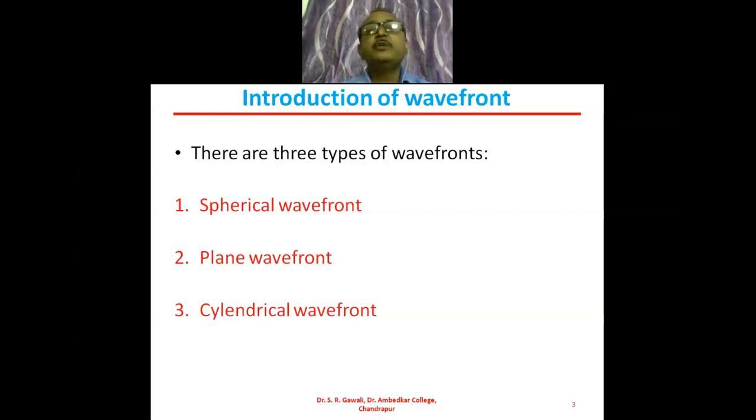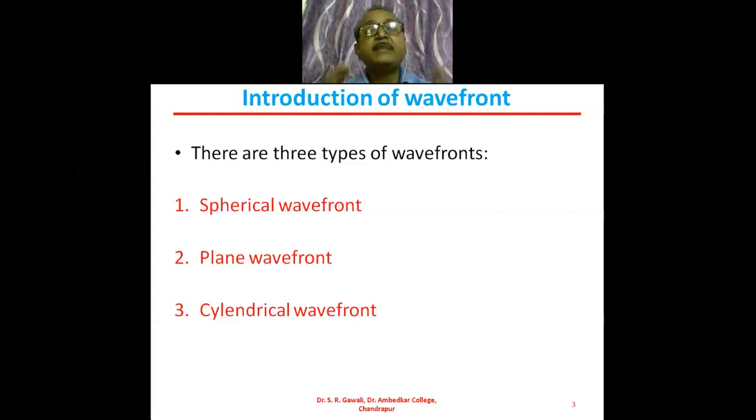Okay. So we know that there are three types of wavefronts: spherical wavefront, plane wavefront, and cylindrical wavefront. For the spherical wavefront, the distance between the point source of light and the wavefront must be finite, or this distance must be fixed.